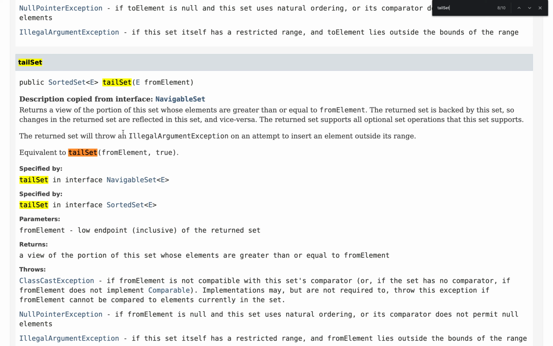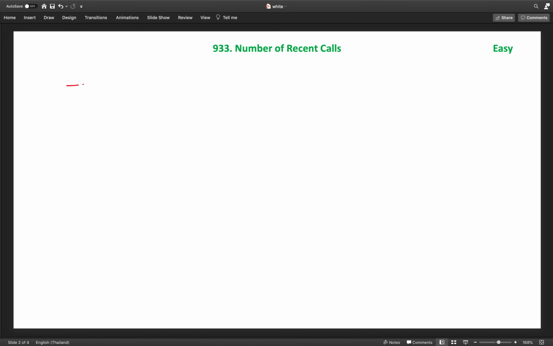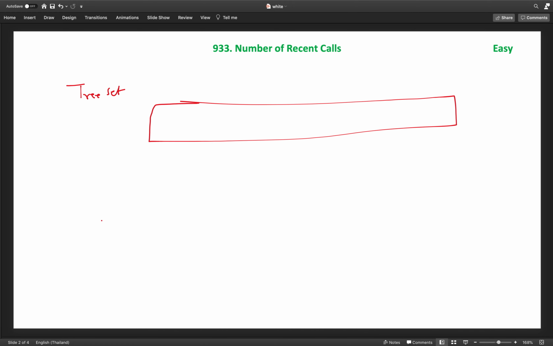So, how it works, let us understand in more detail. First of all, you should know what a TreeSet is. TreeSet basically maintains the keys in sorted order. So, if we add keys to this TreeSet, they will be added in sorted order. Let us say I add 1, it will be added here, then if I add 100 it will go here, and after that if I add 2, 2 will go here.